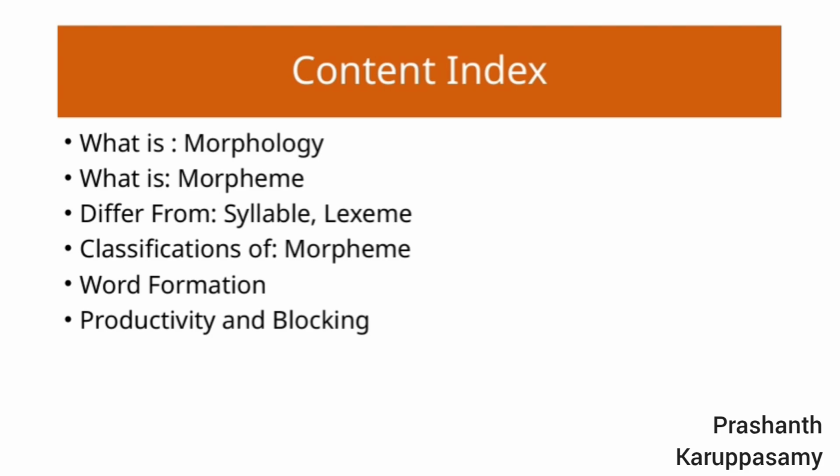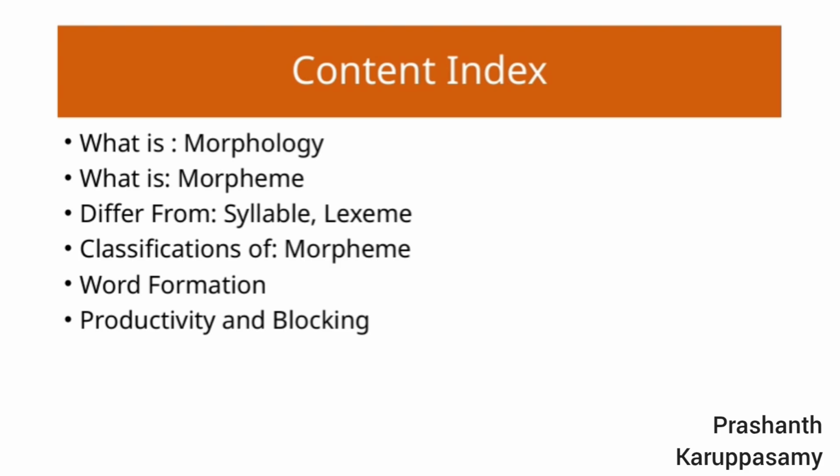Next, we look at the classifications of morphemes. Morphemes can be broadly categorized into free and bound morphemes. Free morphemes can stand alone as words, like cat or happy, whereas bound morphemes need to attach to other morphemes, like prefixes or suffixes.